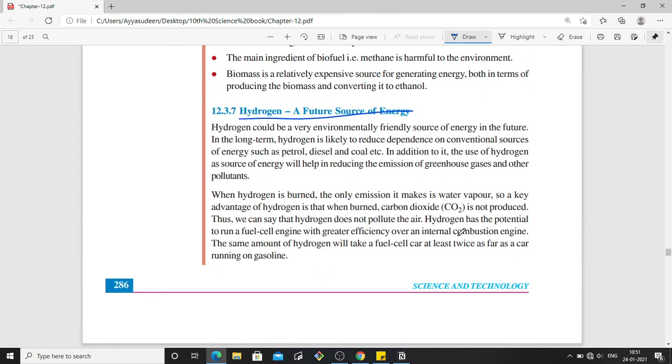So hydrogen is a future source of energy because it is very environmentally friendly, and it does not produce harmful gases when it is burned. When hydrogen is burned, what happens is that it only emits water vapor. Water vapor. So carbon dioxide is not produced. Carbon dioxide is not produced. So it is environmentally friendly. Okay.